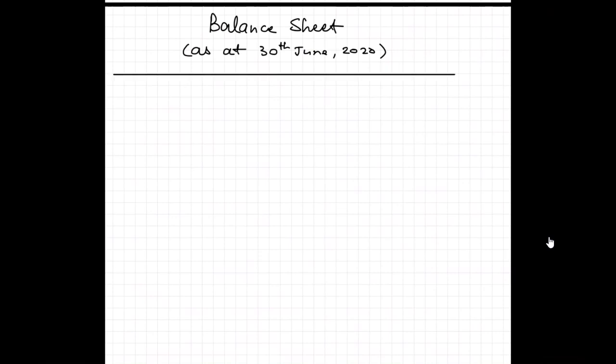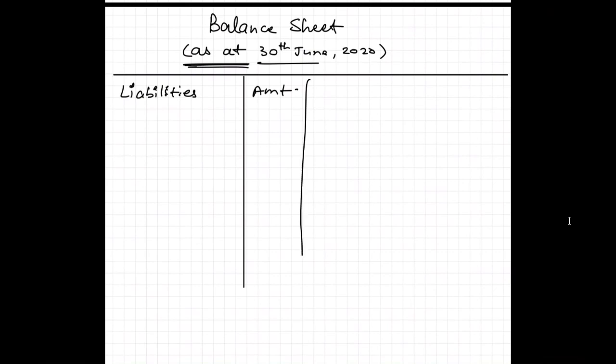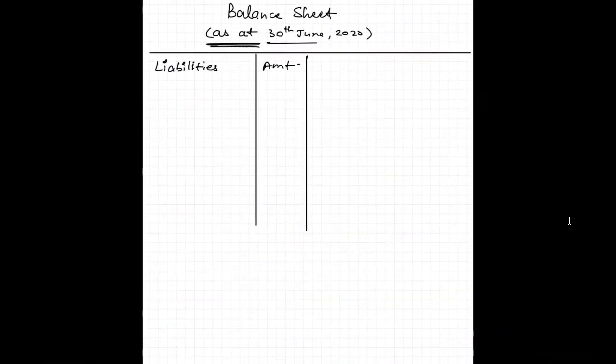Always remember we write "as at" when we write the balance sheet, because the balance sheet is the situation of your liabilities and assets as on one date. On 30th of June, how much liability I have and how much assets I have. So it tells the information about one date.